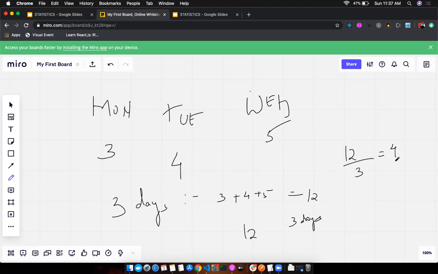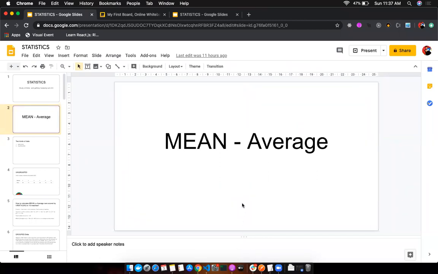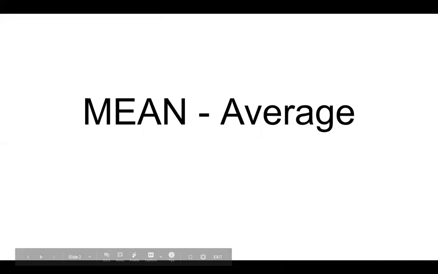So this is statistics. This is about getting meaningful results out of some data. So this is the data about how much did you eat on every day, and finally what was the average, how many chapatis did you eat on an average every day. So here you ate 3, here you ate 4, on Wednesday you ate 5. So on an average you ate 4 chapatis every day. So this is called as getting the mean of the data. So what is mean? Mean is simply the average of some data. Okay, let us look at it with another example.